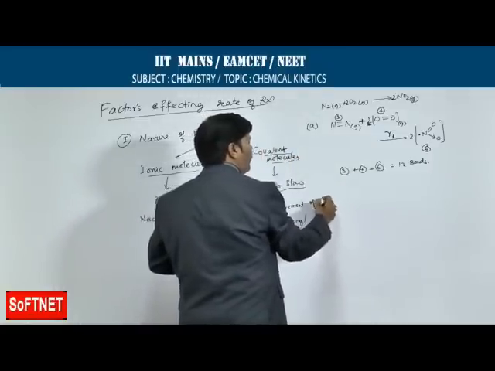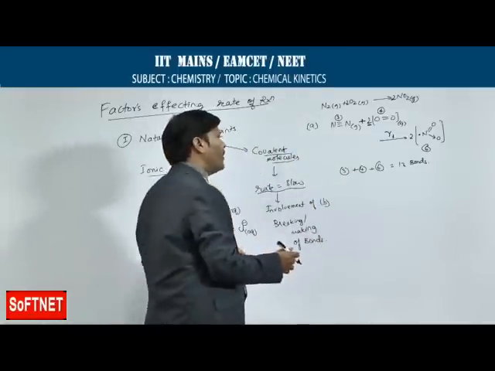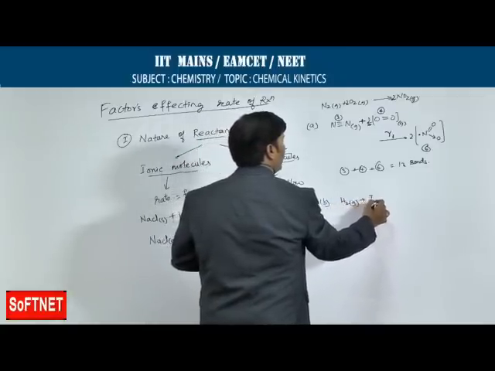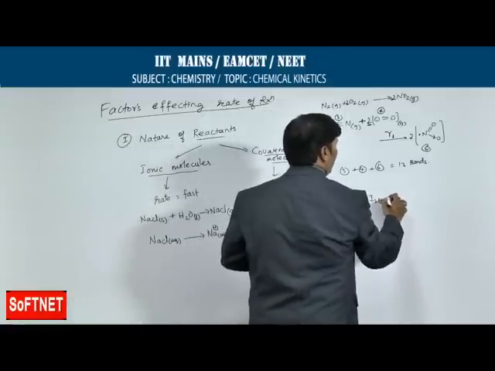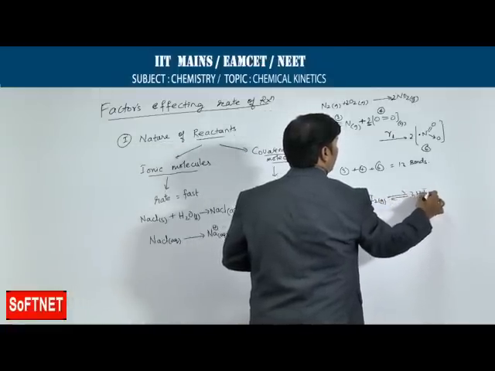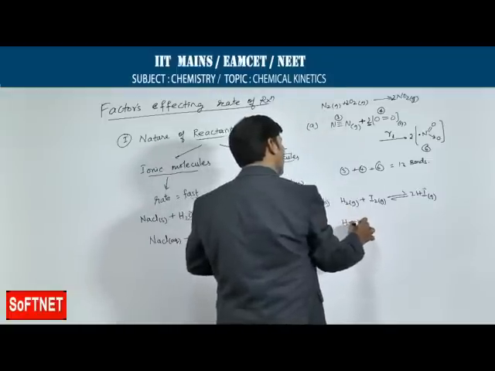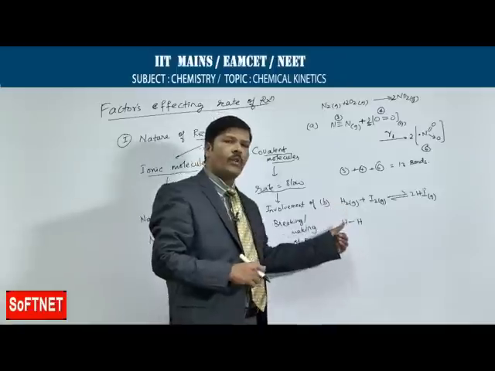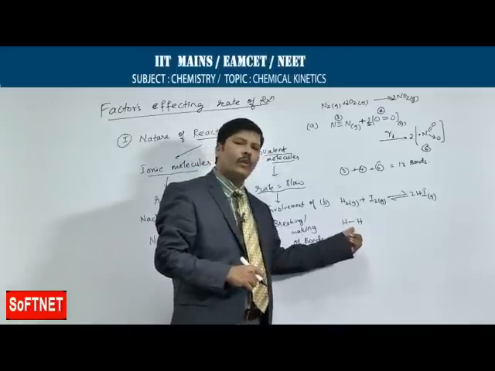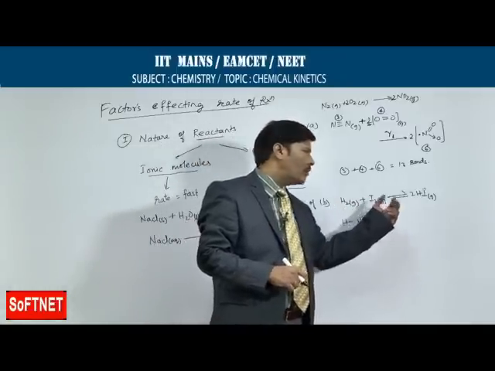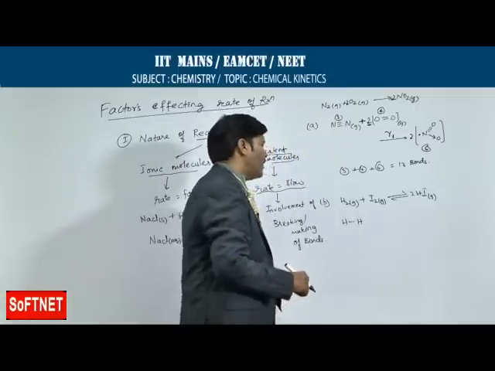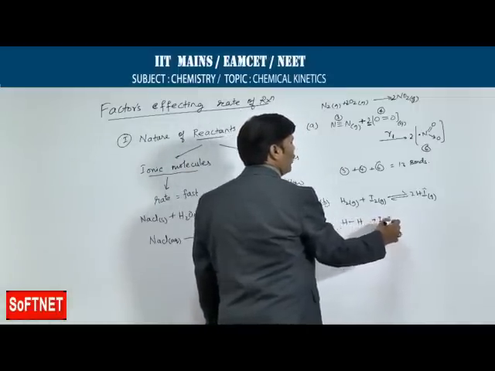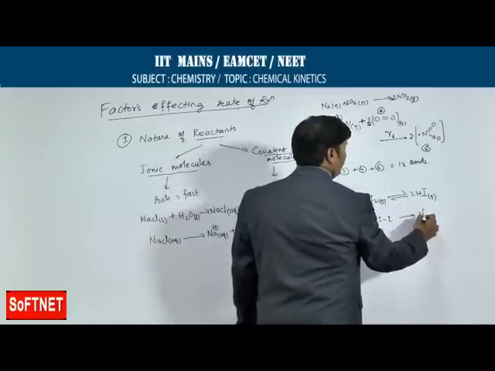Now, suppose I am taking another reaction, say for example, I am comparing it with H2 gas plus I2 gas gives rise to, reversible reaction, 2HI gas. If you take the hydrogen molecule, hydrogen is a single bonded covalent molecule, iodine also is a single bonded covalent molecule, and hydrogen iodide is a haloacid. So, therefore, H2 contains one single bond and iodine also contains one single bond, therefore, it gives 2HI.